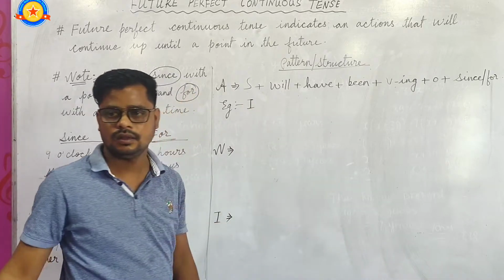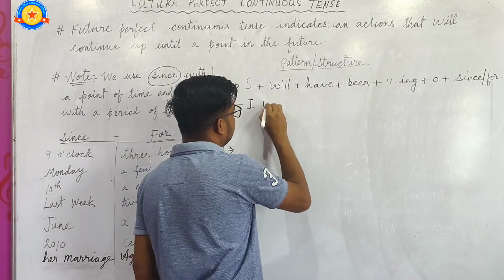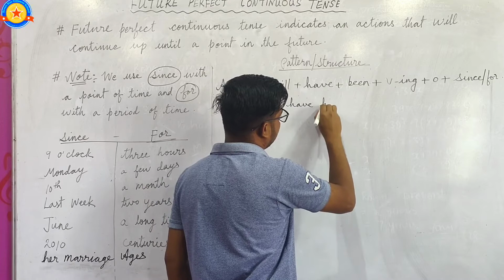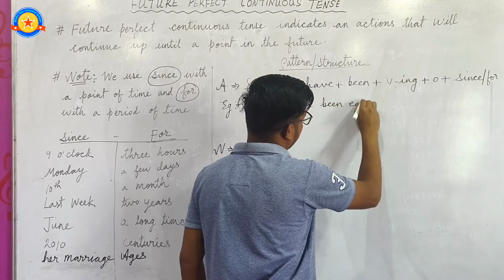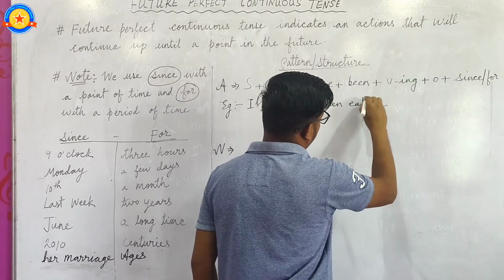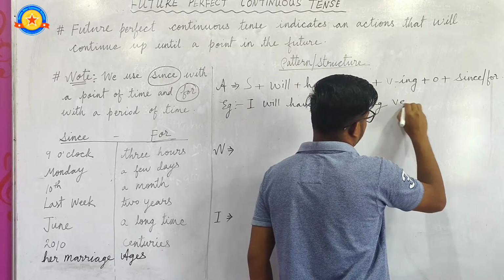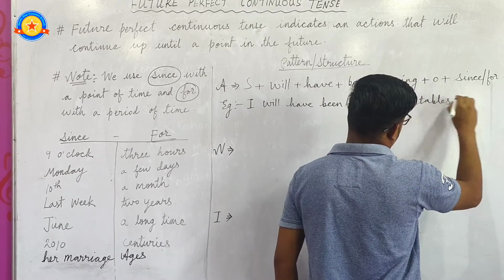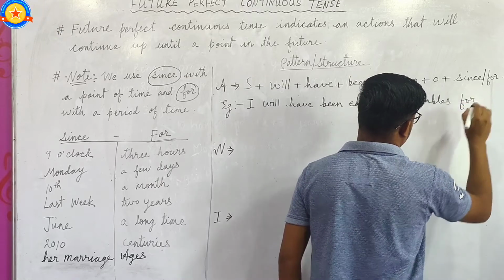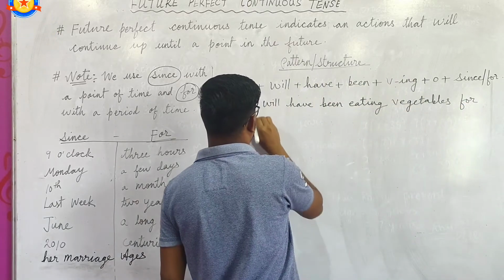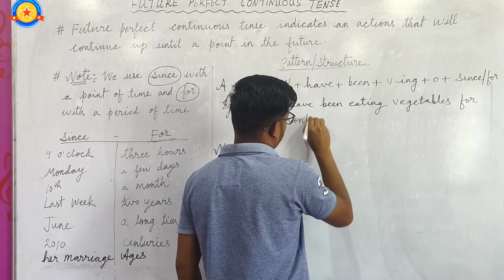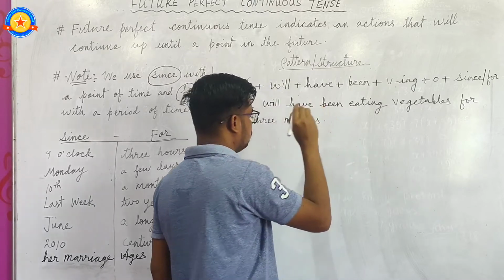Okay, so: I will have been eating vegetables for 3 months, and at the end of the sentence, full stop.